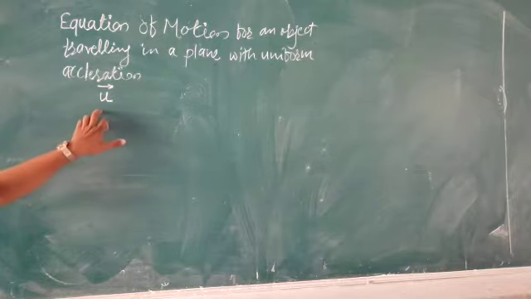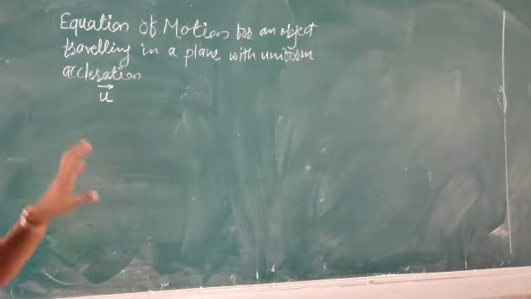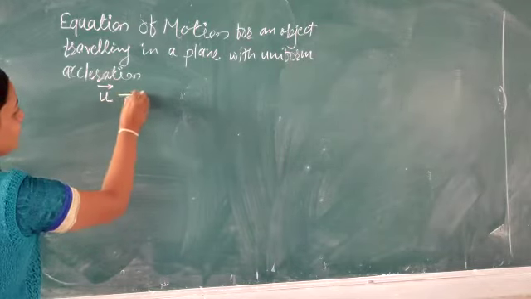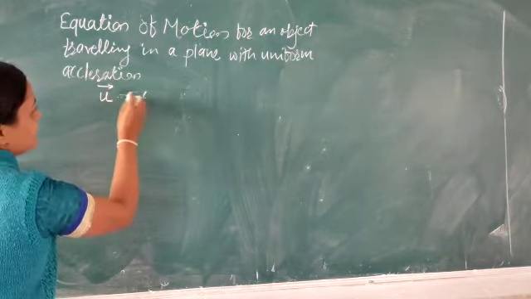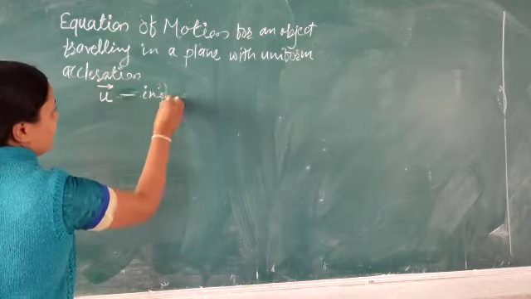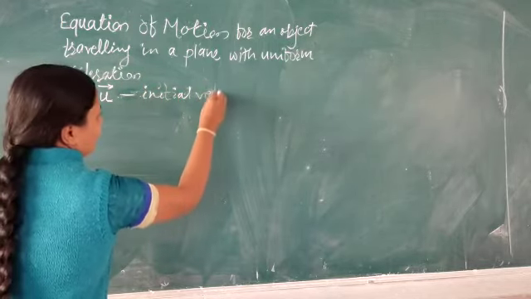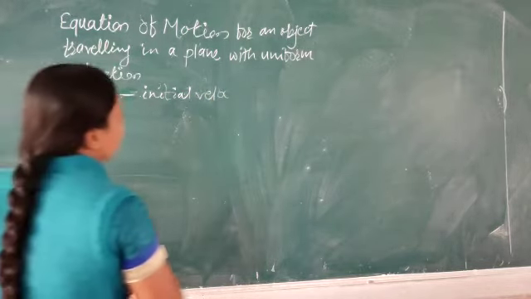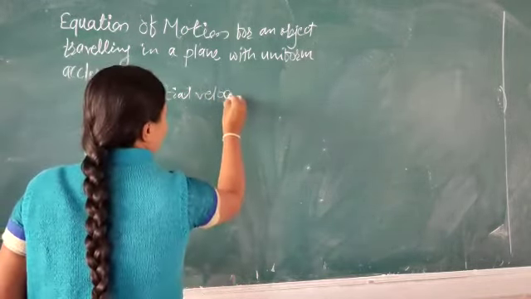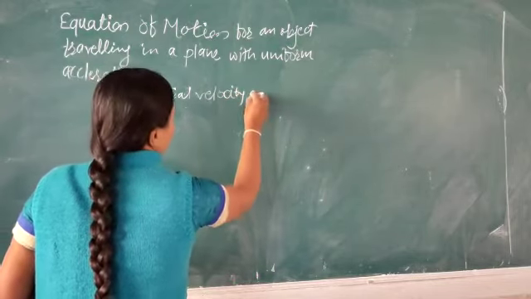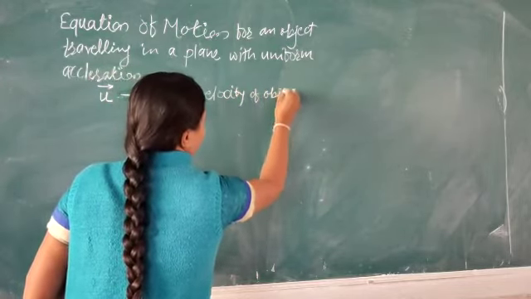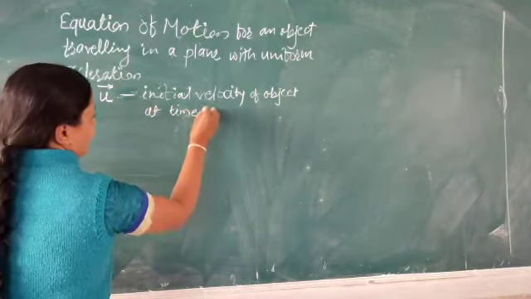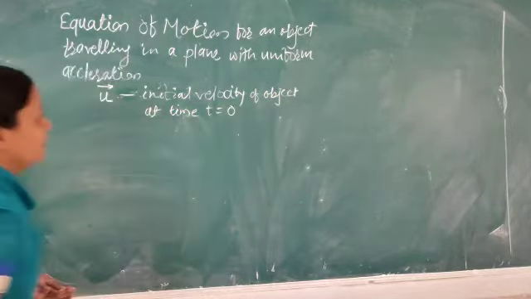So initially, when the time is zero, this is the initial velocity of the object when time t equals 0.